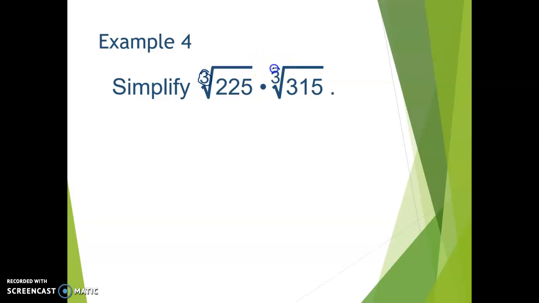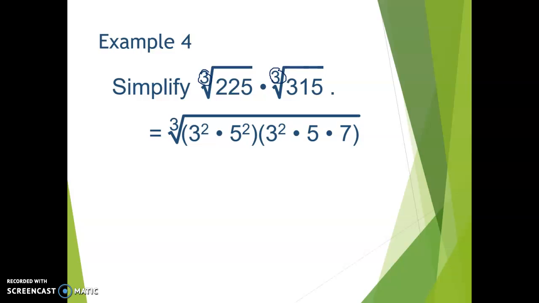Again, we can multiply these because they do have the same index. So we can rewrite that as the cubed root of 225 times 315. What's happened here is the prime factorization. When you do the prime factorization of 225, you get 3 times 3 times 5 times 5. This is just rewritten with exponents. We don't write it with exponents. It's going to look like this, 3 times 3 times 5 times 5.